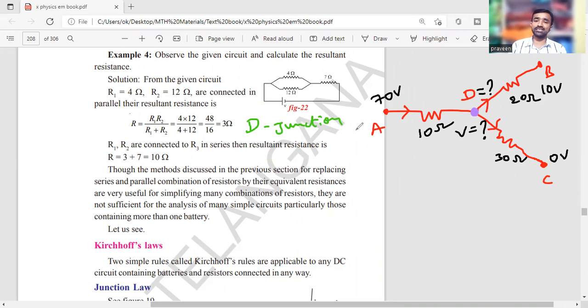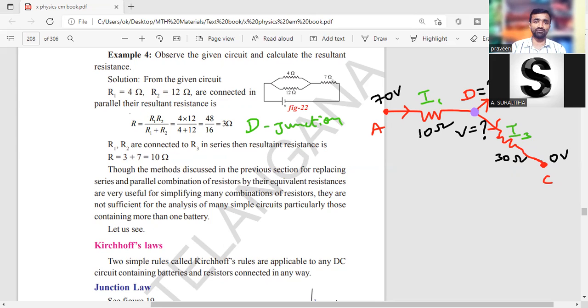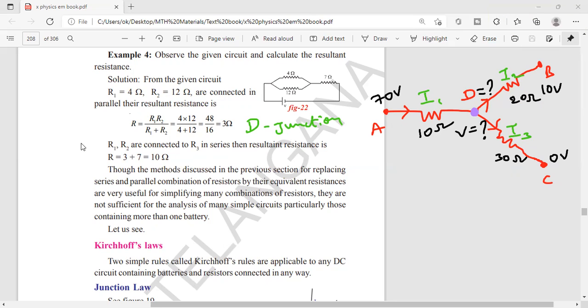Do you know the currents through the individual branches like AD, DB, and DC? We don't know, so I am assuming I1, I2, and I3. What does the junction law say? The sum of the currents reaching the junction is equal to the sum of the currents leaving the junction. Help me in writing the equation. Rohit, tell me which currents are reaching the junction here.